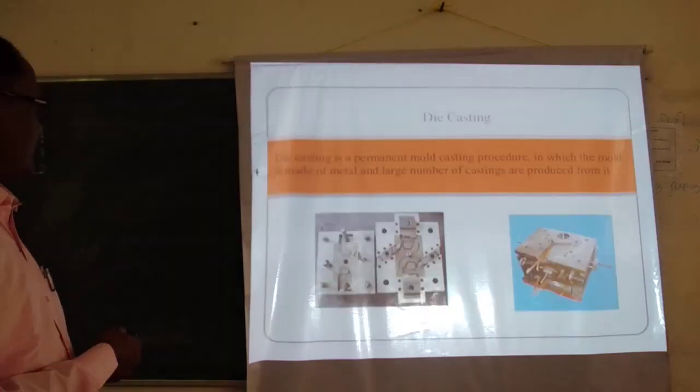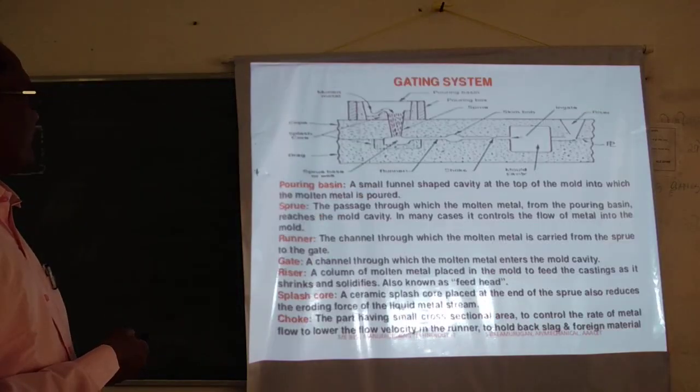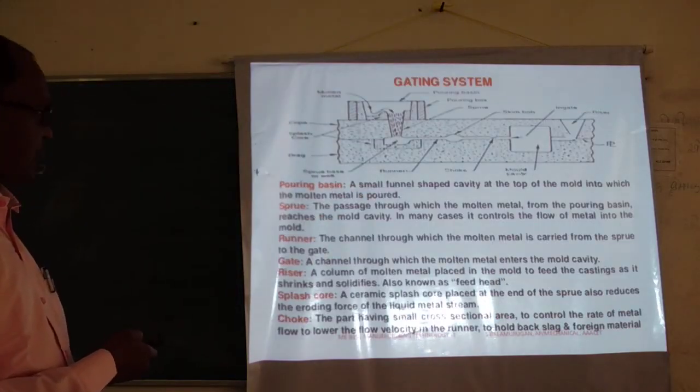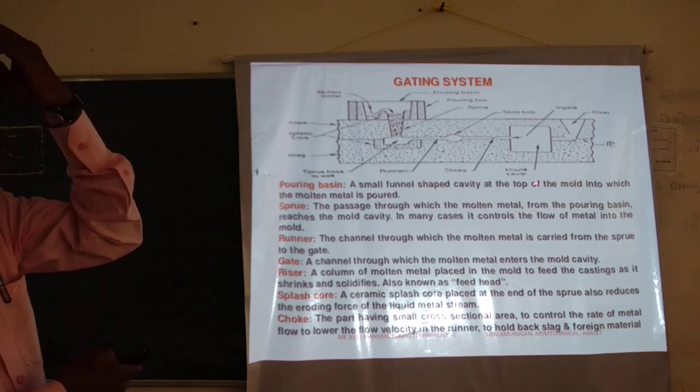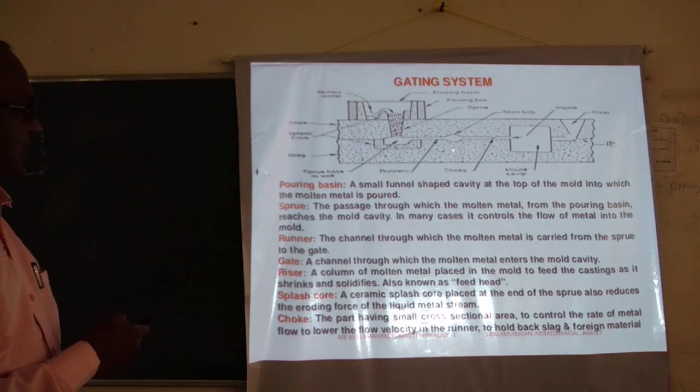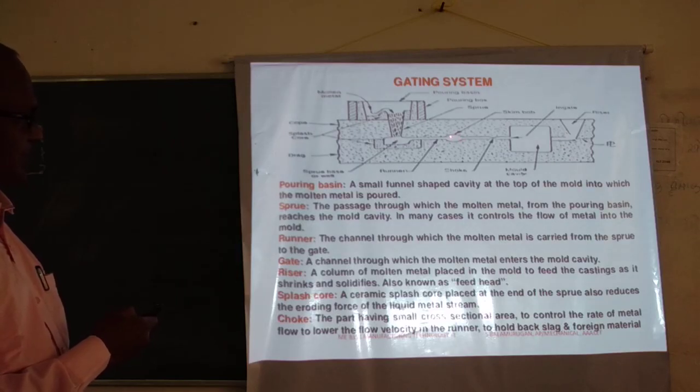If you look at the back of these slides, this is called a skim bob. Skim bob means what? The heavier particles collect at the bottom portion, and the impurities are lighter in weight, so they float on the top portion.